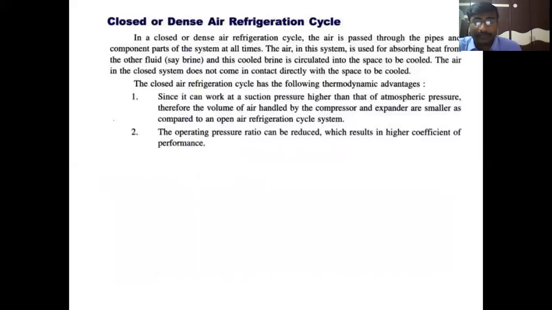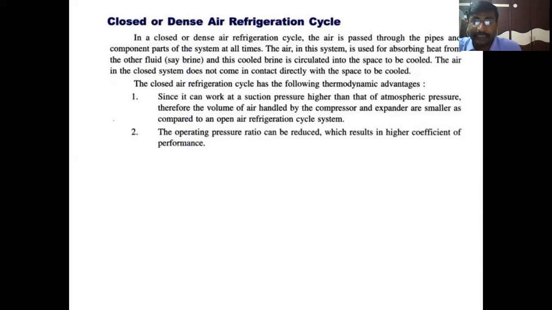Coming to the closed or dense air refrigeration cycles. In closed or dense air refrigeration cycles, air is continuously recycled within the system. The air is passing through the pipes, components, and parts of the system at all times. The air in this system is used for absorbing heat from the required space, other fluid or brine, and this cooled brine is circulated into the space to be cooled.